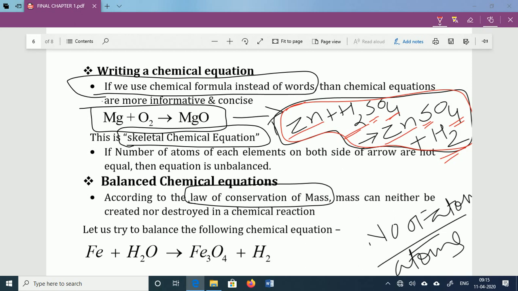In this type of reaction, there is no need to balance the equation. Only if the reaction is not in balanced form should we go for balancing.